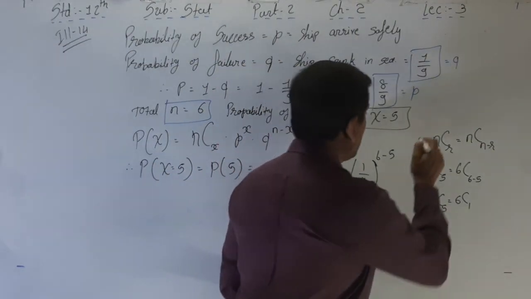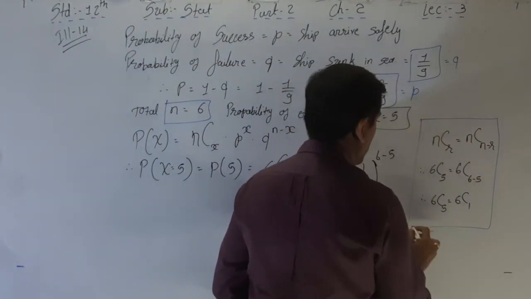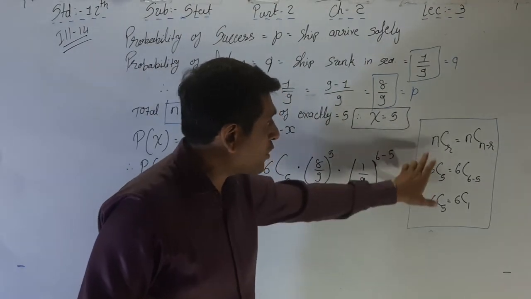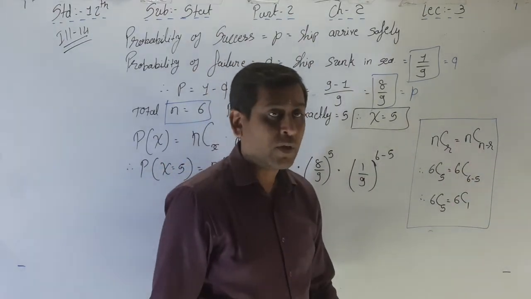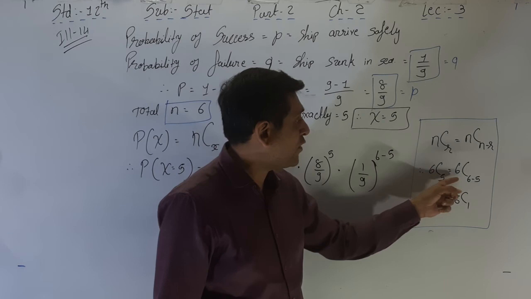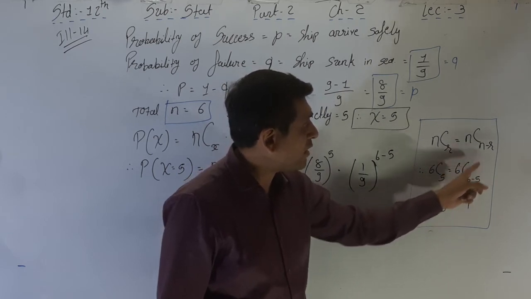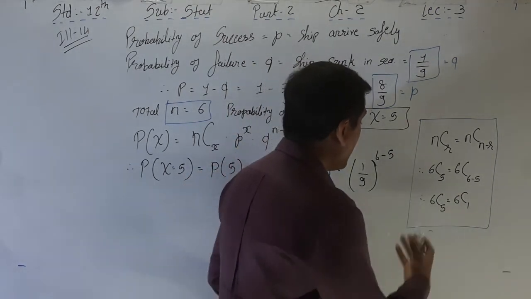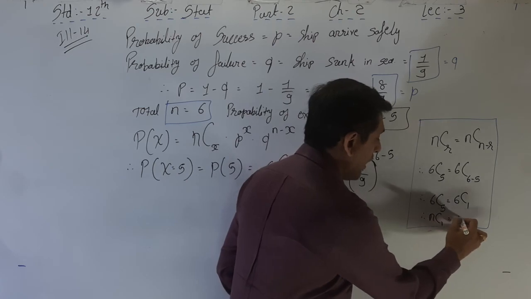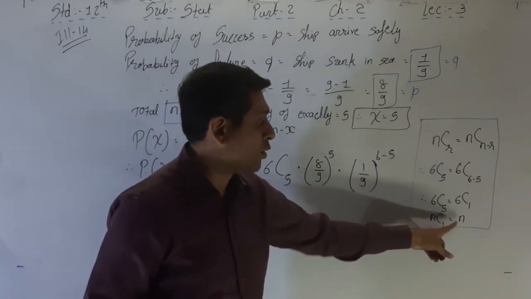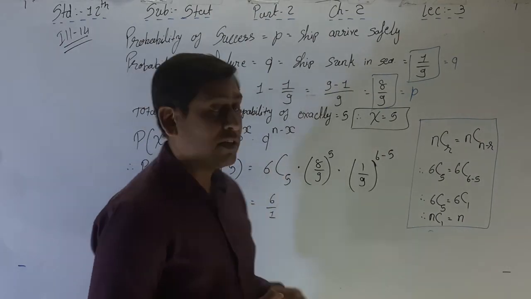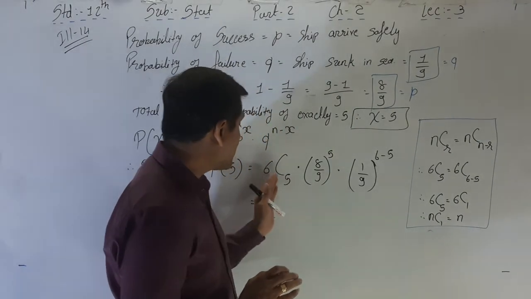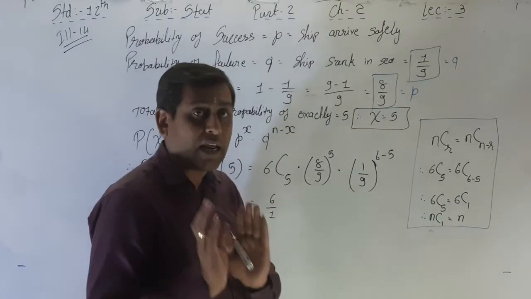This is not your sum's answer, this is just for your information. NCR is equal to NC(N minus R), right? That's why 6C5 is equal to 6C1. And I told you that NC1 is equal to N. So 6C1 is equal to 6. So you can say 6C5 is also 6. Directly you can write 6C5 is equal to 6 by 1, or directly 6.